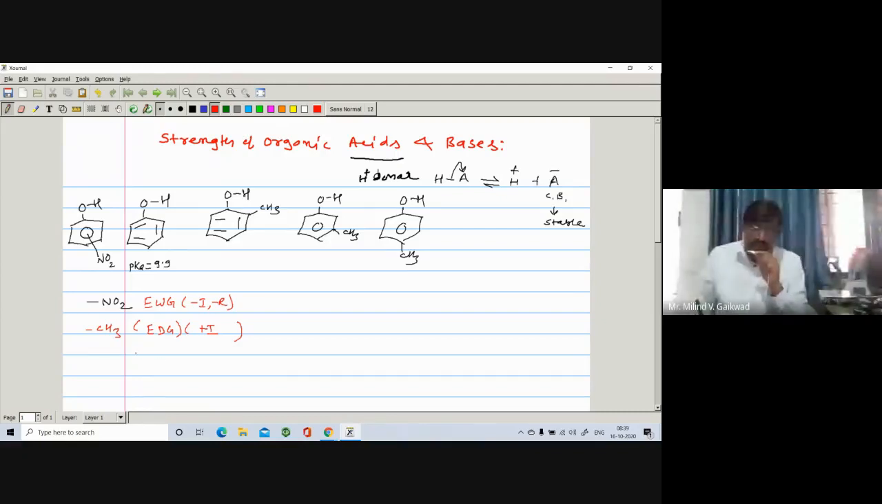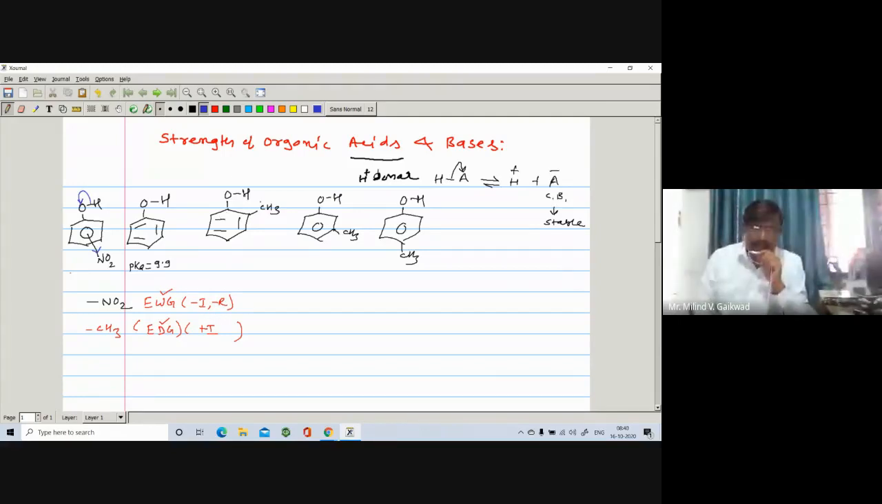So there are two types of groups: electron withdrawing groups and electron donating groups. I explained with the electron donating group, and now we have taken the example of an electron withdrawing group. Now this nitro group withdraws electron density. That's why the sigma bond of the OH will break very easily, and it is more acidic. But what about this methyl phenol?